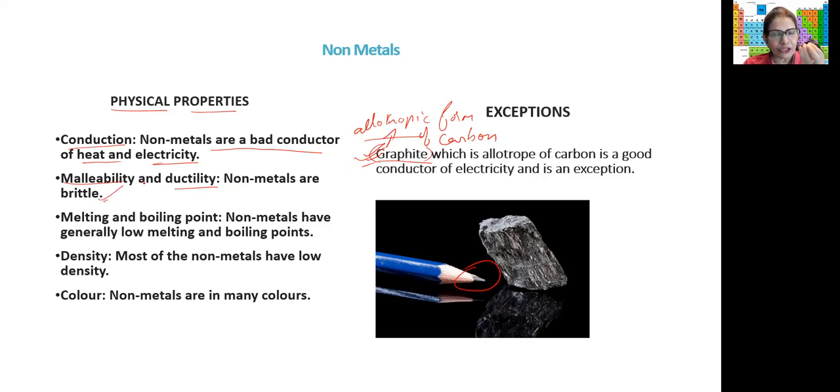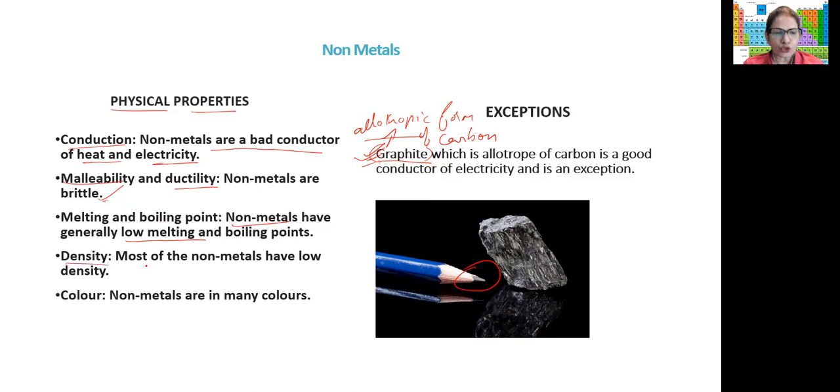They are generally in the powder state, or even if they are solid, even with your fingers you can make it into a powder. So like coal, if you hit it even lightly, you get the powder form. So they're very brittle, they break easily. Then melting and boiling points, non-metals have low melting and boiling points as compared to the metals.